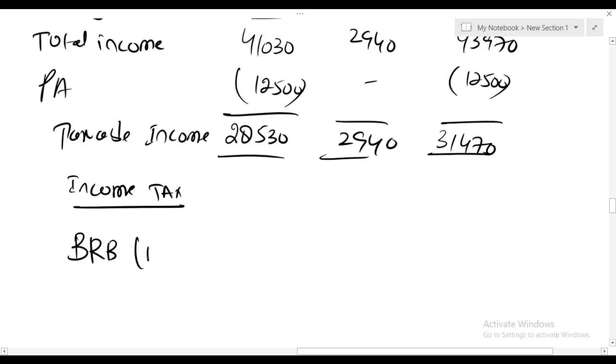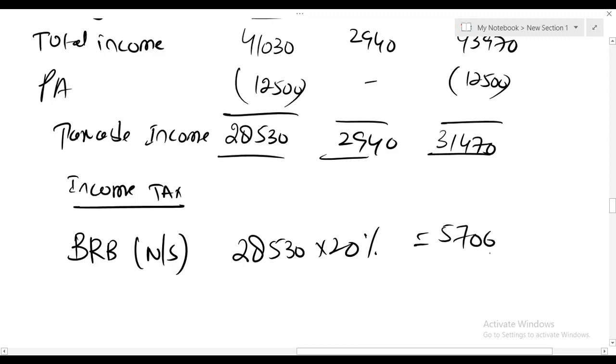Basic rate band, non-saving. The entire non-saving amount falls in the basic rate band at 20%. Before applying any tax rate on saving income, we need to check whether Kate is a basic rate, higher rate or additional rate taxpayer.